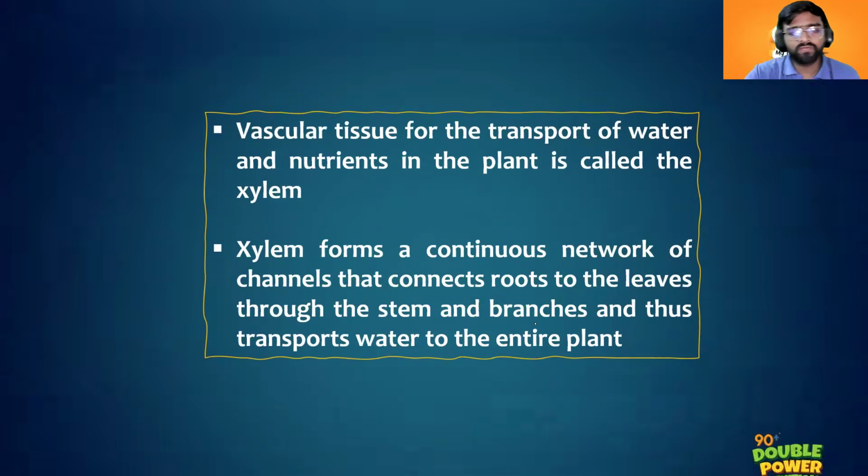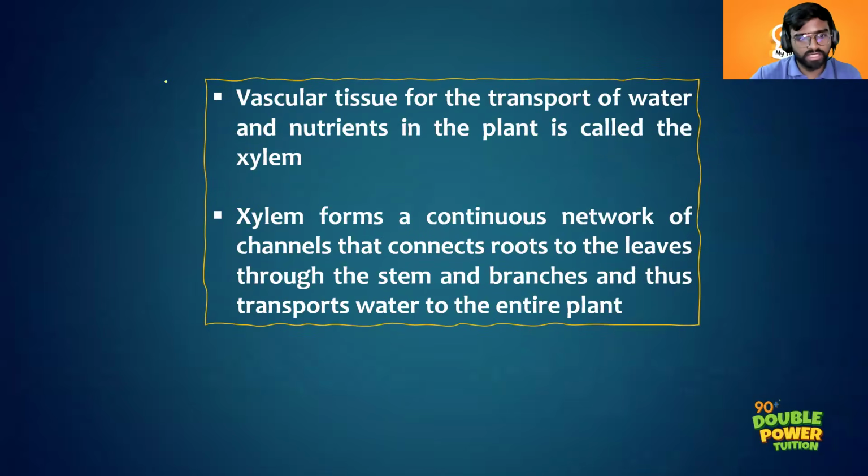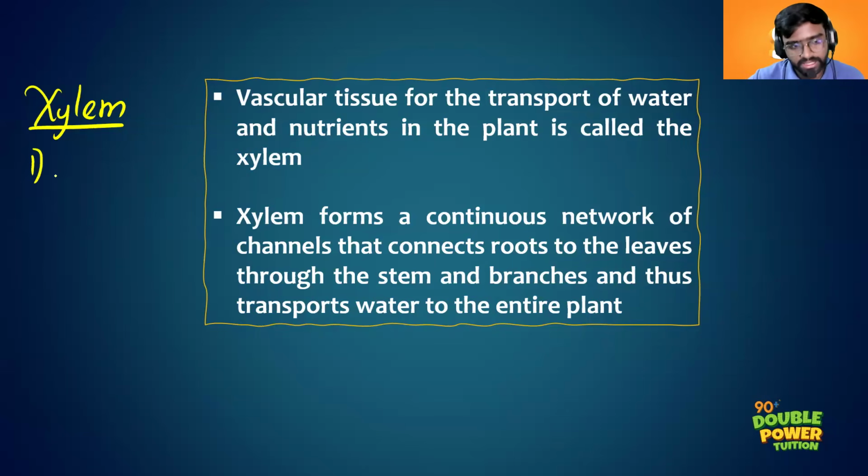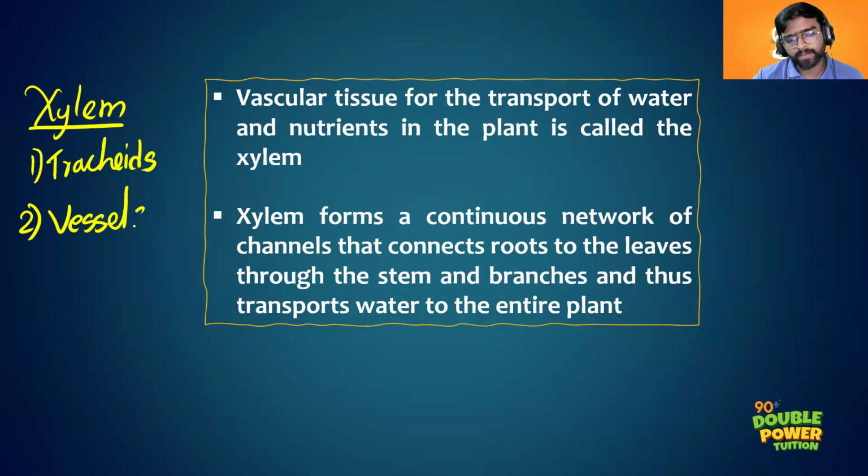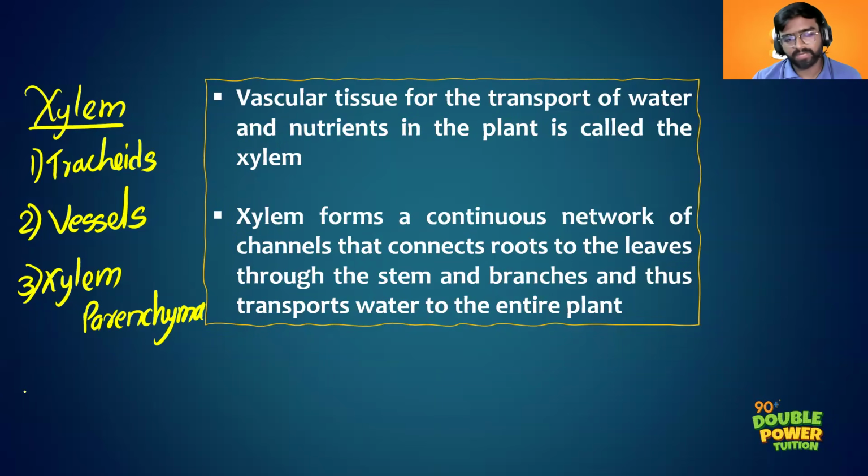And in xylem, we can see mainly 4 types of cells, right? I had already said xylem is a tissue, right? It is not made up of a single cell. It contains 4 types of cells. That is tracheids, then vessels, xylem vessels, then the xylem parenchyma, and then the xylem fibers.